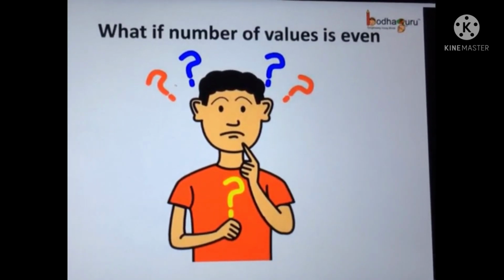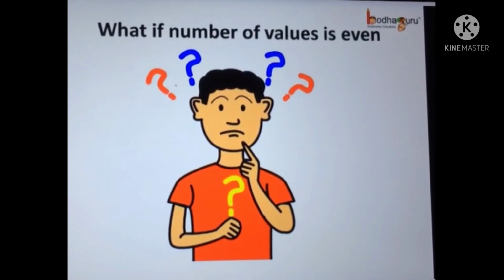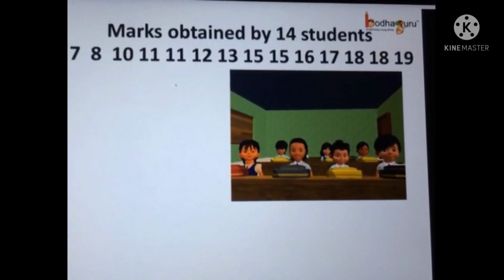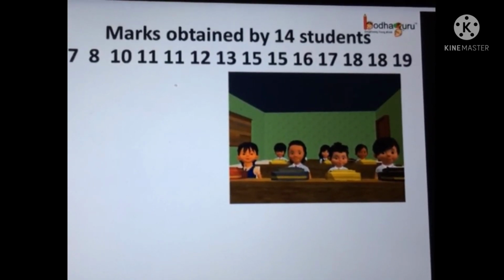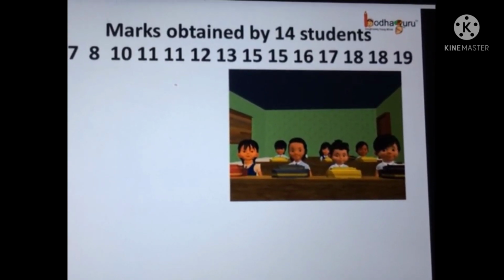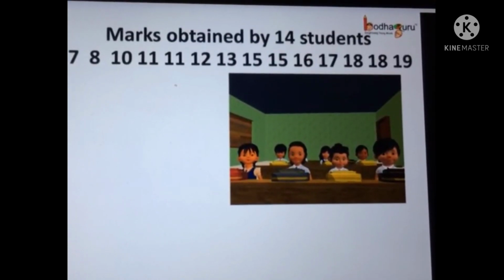You may wonder, what if the number of values is even? Let us understand this with an example. As we know, the median is used to divide the list in 2 equal parts. Like, you are told to divide the students into 2 groups based on their math score.